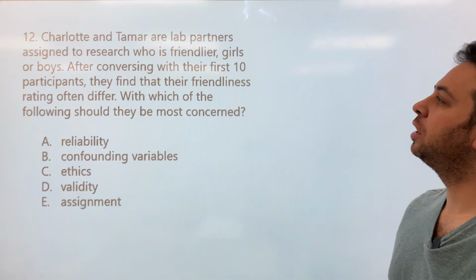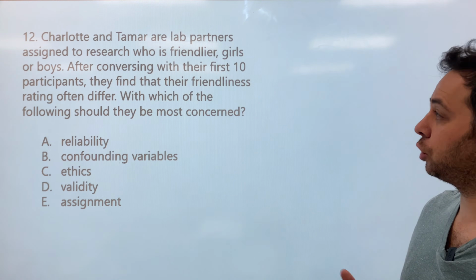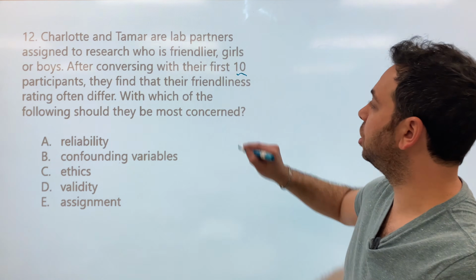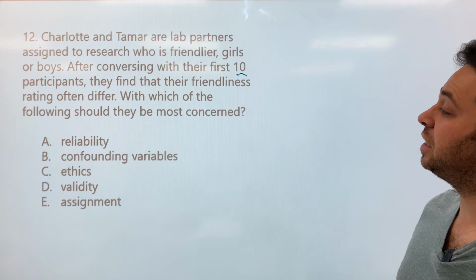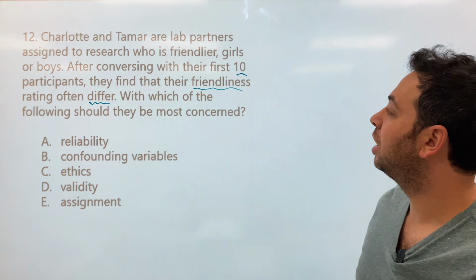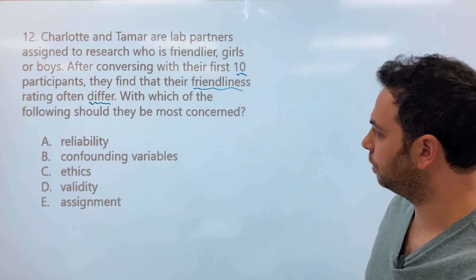Number 12. Charlotte and Tamar are lab partners assigned to research who is friendlier, girls or boys. After conversing with their first 10 participants, or there's 10 people in the study, they find that their friendliest ratings differ. All right, so they have different ideas about what is friendliest. With which of the following should they be most concerned? All right, so here we go.